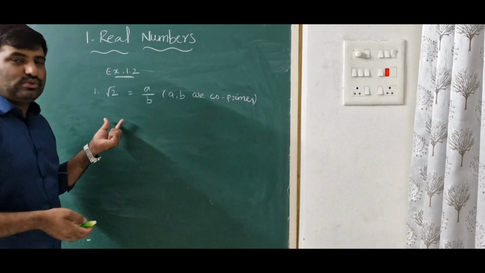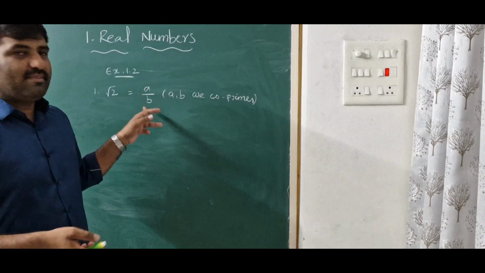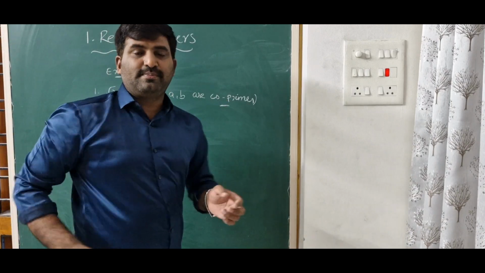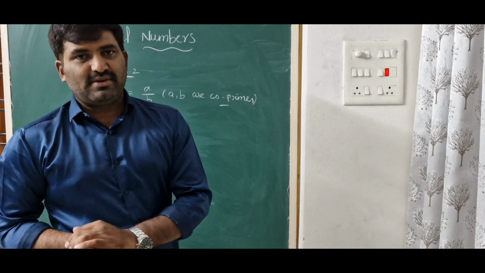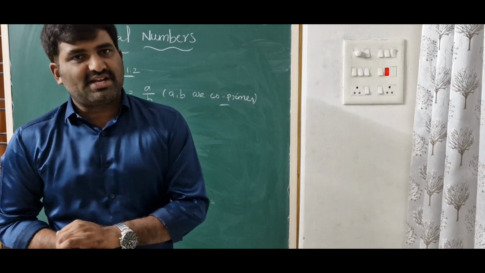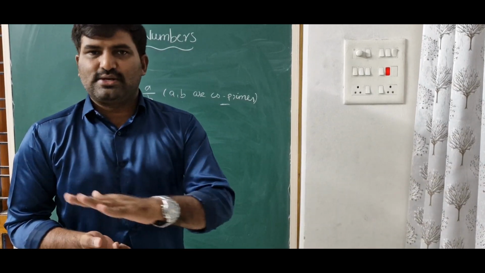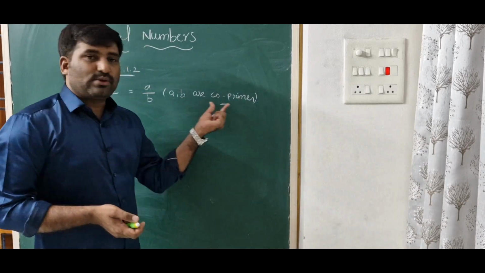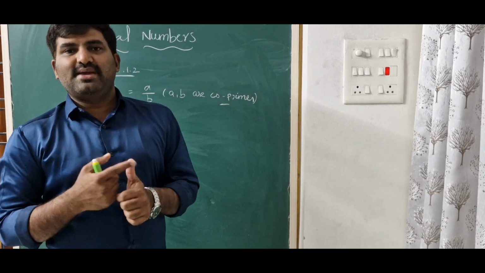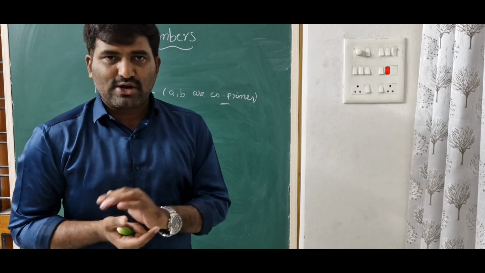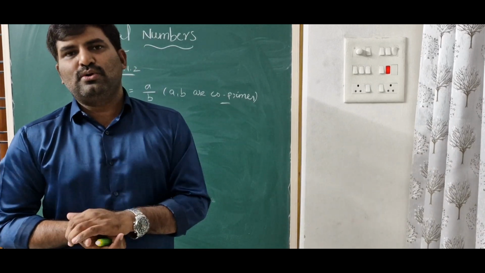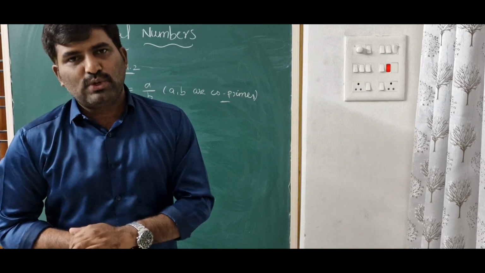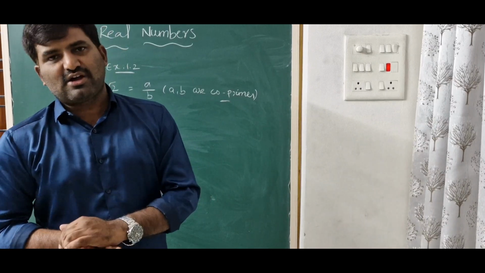So for this question, root 2 whole square is equal to a by b whole square, and with the help of this co-primes concept, we will prove it is an irrational number, because first we will assume that root 2 is a rational number. At last we will say that root 2 is not a rational number. What is the reason? Here we are taking that a and b are two co-primes. At last we will say that a and b are not co-primes, when there is a common factor. Here a and b are co-primes means there is no common factor, but at last we will get the common factor.